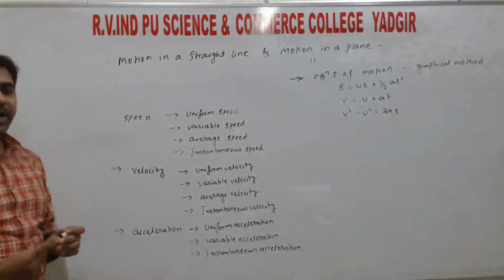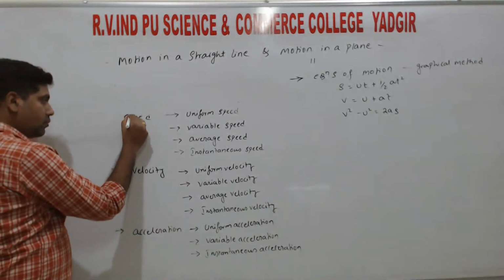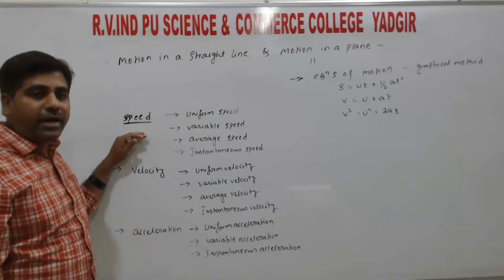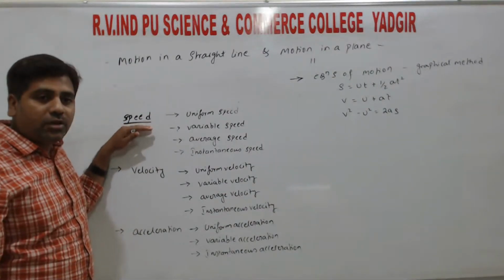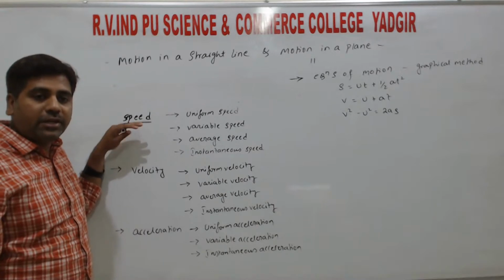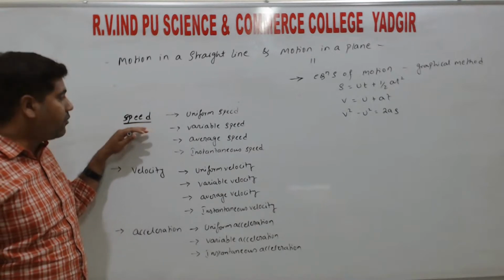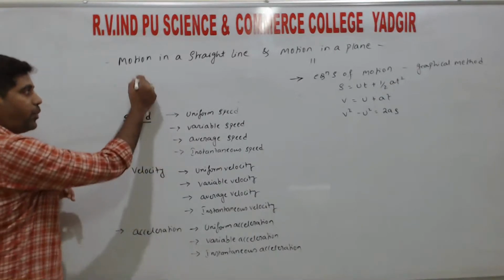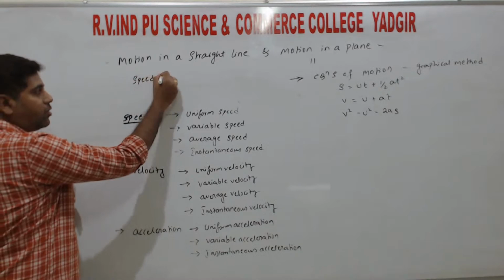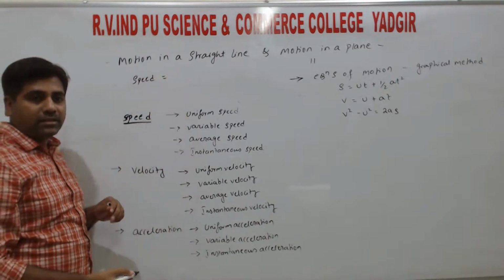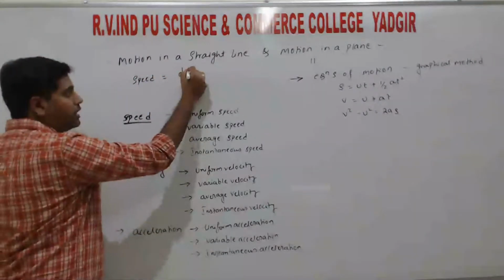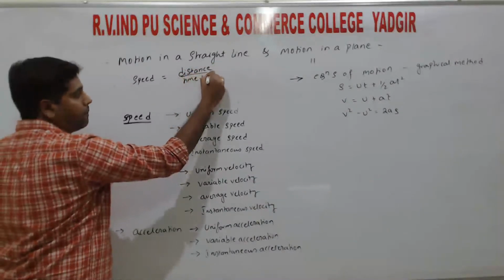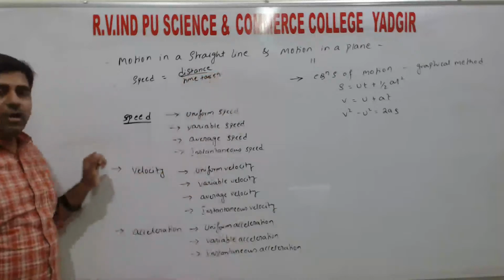So next, speed. Definition of speed: it is defined as the rate of change of distance, or it is defined as the ratio of distance by time taken, that we call as the speed.